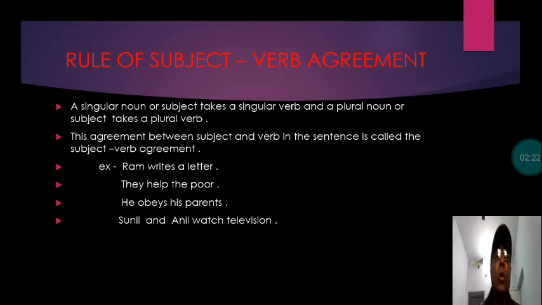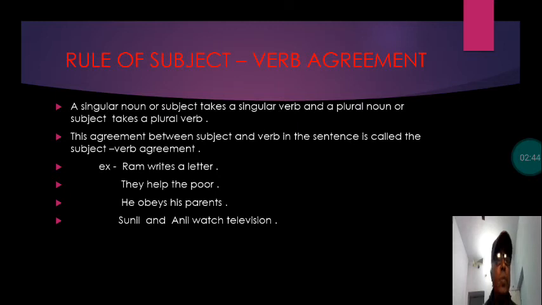A singular noun or subject takes a singular verb and a plural noun or subject takes a plural verb. This connection between subject and verb in the sentence is called subject-verb agreement.